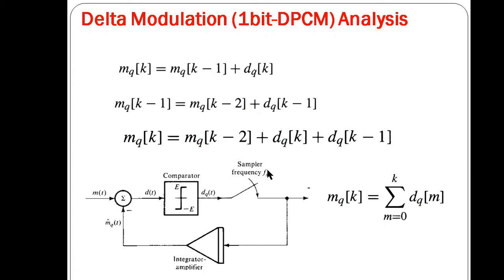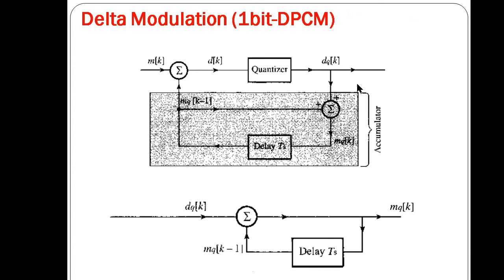If the output dq_k is represented by impulses, then the accumulator may be realized by an integrator, because its output is the sum of the strengths of the input impulses.